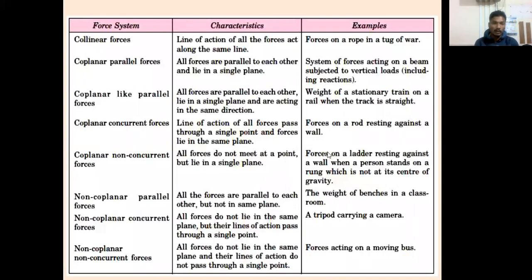Next, coplanar parallel forces. What is coplanar? The line of action should be in one plane. Parallel means, so whom should we call parallel? The lines of action of the forces should remain parallel to each other. That's why it is called parallel. A system of forces acting on a beam subjected to vertical load is called coplanar parallel forces.